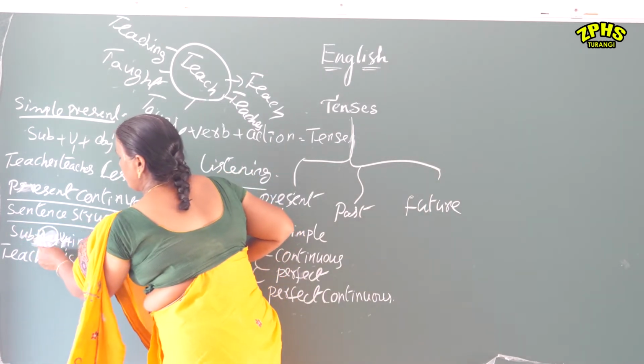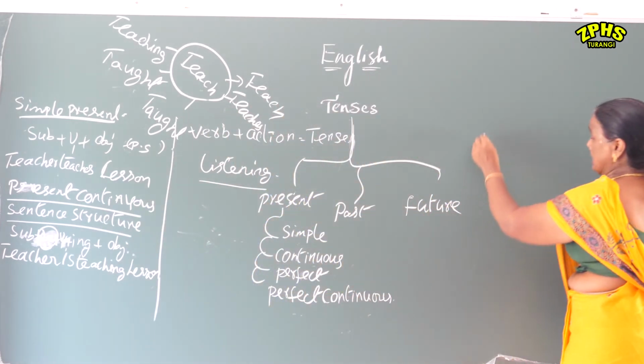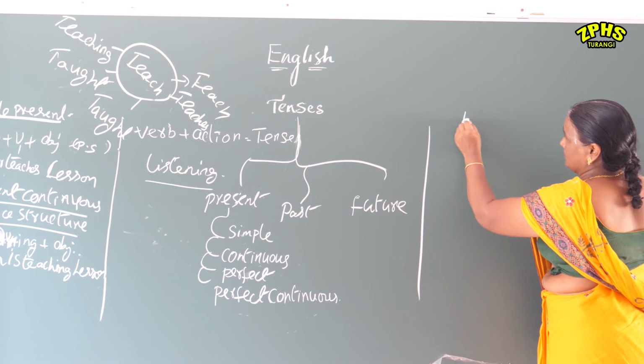For example, teacher is teaching lesson. What is the be form? You may have a doubt here. Okay, I will give you clear detail about the be forms.